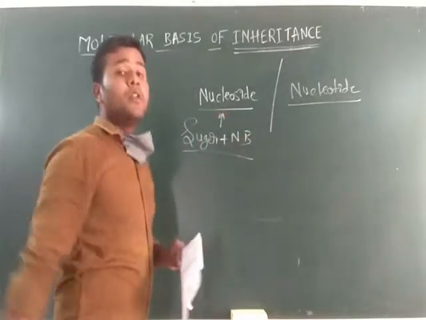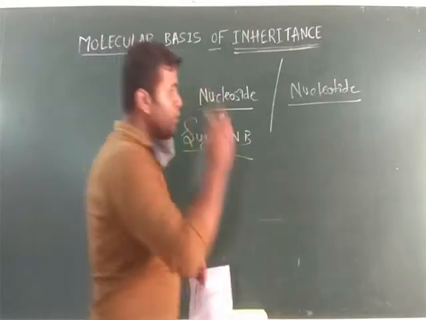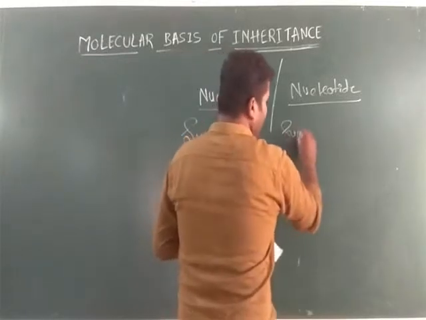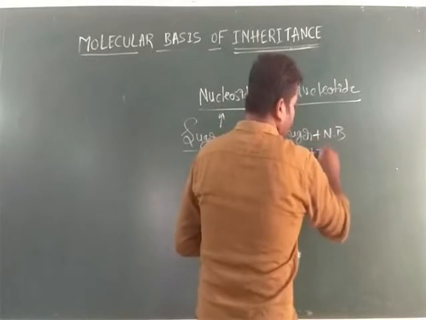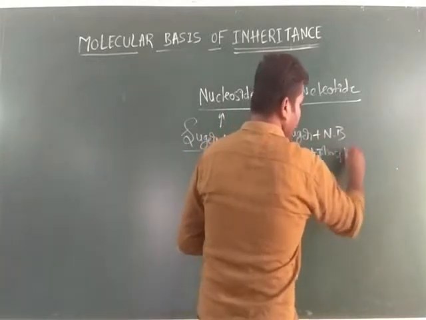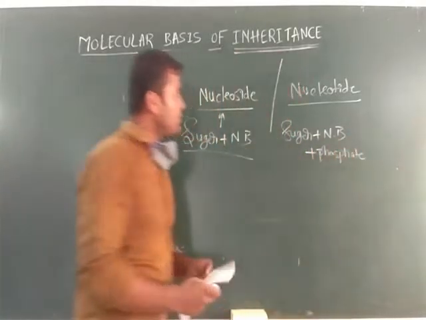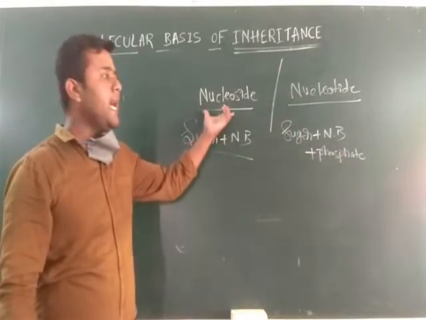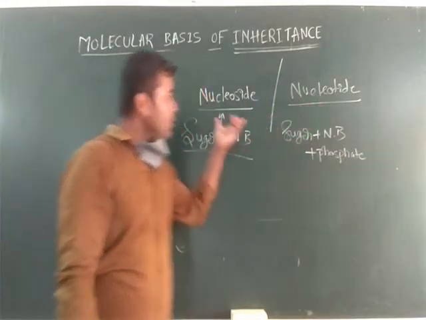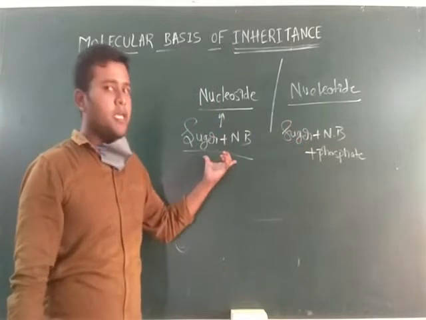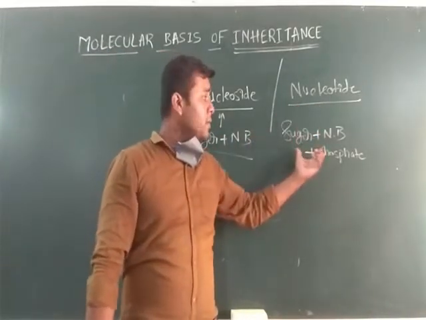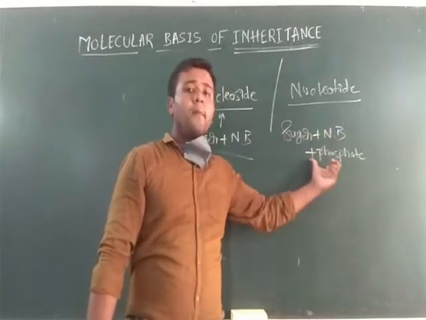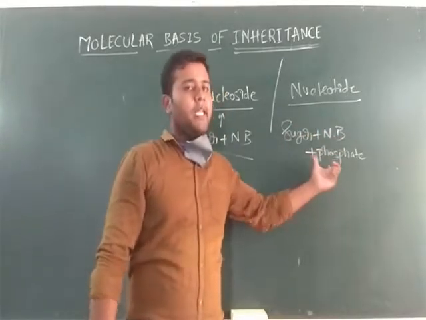Together they form a nucleoside. A nucleotide is made of sugar plus nitrogen base plus phosphate group. So this is the difference between nucleoside and nucleotide.